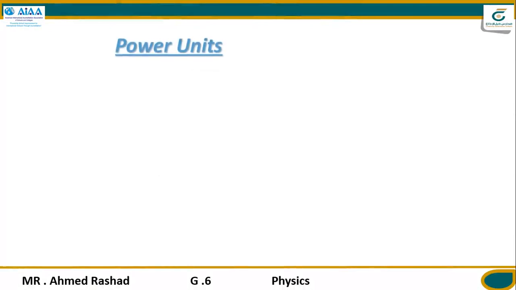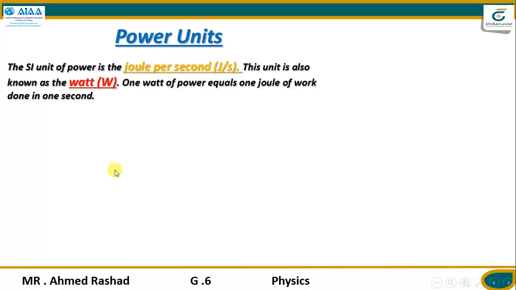Now we should know the power units. The SI units, the International System of Units, for power is the joule per second, and that is called the watt. So watt equals joule per second. And 1 watt of power equals 1 joule of work in 1 second. 1 joule in 1 second equals 1 watt. And this is the new unit in today's lesson. So the work unit is the joule, and joule per second, the power unit, is called the watt.